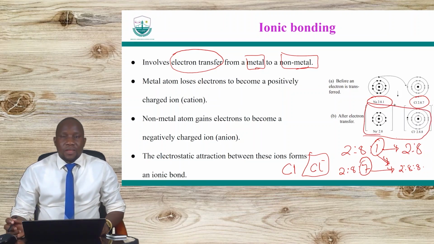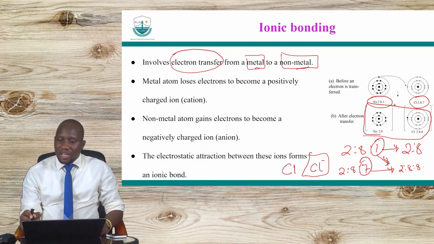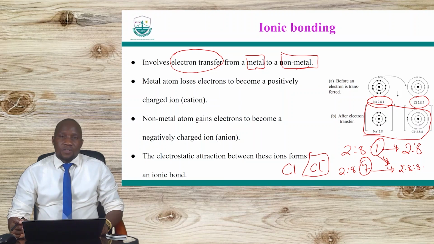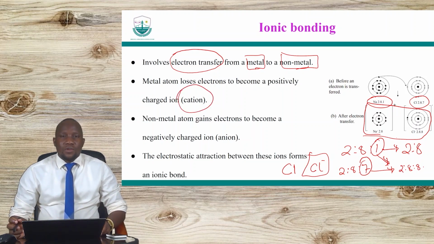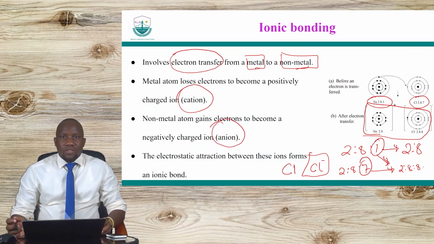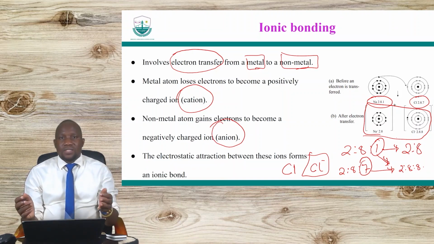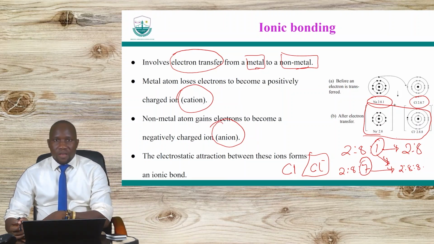So this is an ionic bond that is happening because of the attraction between the positively charged sodium ion and the negatively charged chloride ion. Remember, the positively charged ions are the ones we call cations, and those that are negatively charged are the ones we call anions. So the negative and positive do attract, and that is what we have in ionic bonding.